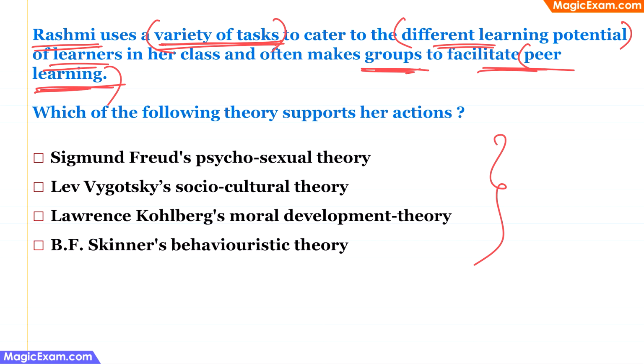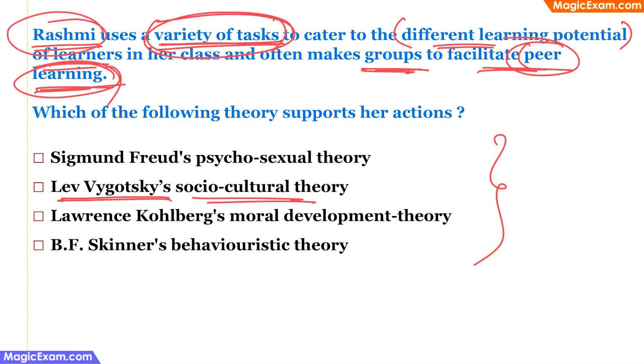We are also talking about Lev Vygotsky's socio-cultural theory here. Therefore, the option 2, that is Lev Vygotsky's socio-cultural theory, where there is peer interaction or peer learning that is happening. Children are actively constructing knowledge through a variety of tasks or a variety of activities in the classroom, and the teacher is also participating in the activities that are happening in the class. So all these are part of Lev Vygotsky's socio-cultural theory. Therefore, this is the correct answer.